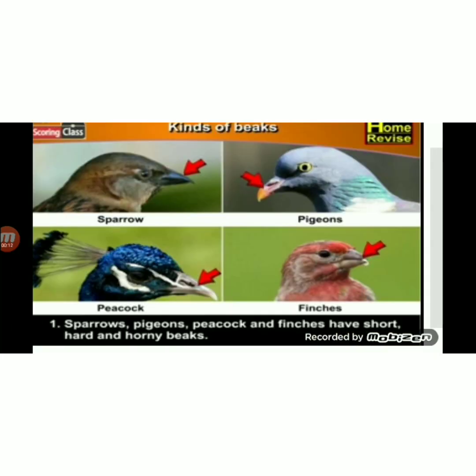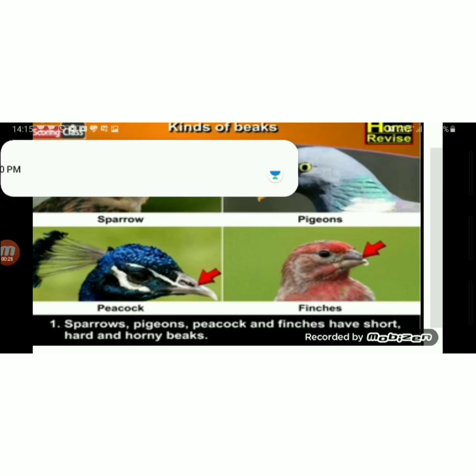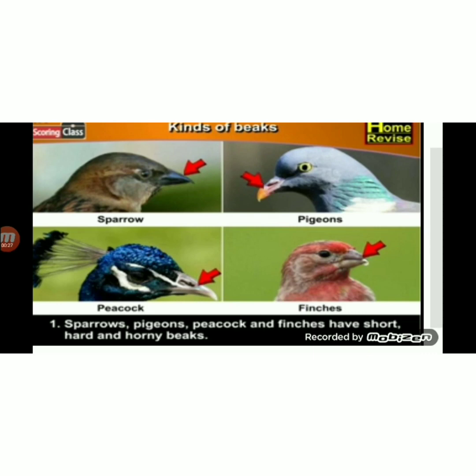First is crushing beak. Birds like sparrow, pigeon, peacock and finches have crushing beaks. These beaks are short and hard and horny too. They are used to crush the seeds and grains and thereby make them soft before eating. So pigeon, sparrow, peacock have crushing beaks.